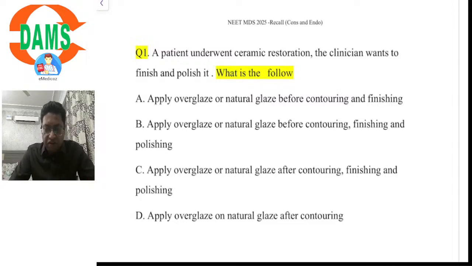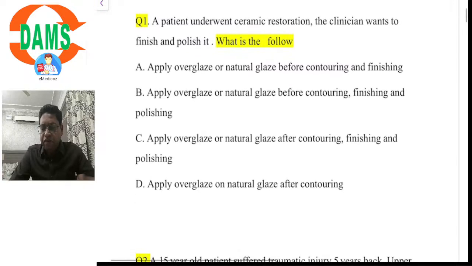The first question displayed on the screen is: a patient underwent ceramic restoration. The clinician wants to finish and polish it. What is the sequence of this? Option A is apply overglaze or natural glaze before contouring and finishing. Option B, apply overglaze or natural glaze before contouring, finishing, and polishing. Option C is apply overglaze or natural glaze after contouring, finishing, and polishing. And option D was apply the overglaze or natural glaze after contouring.